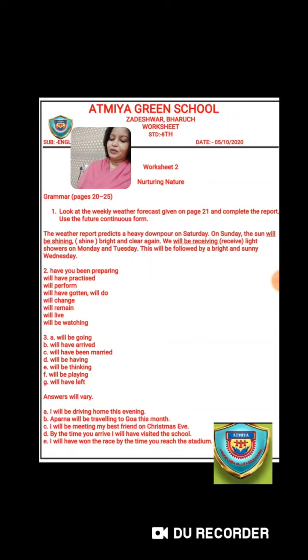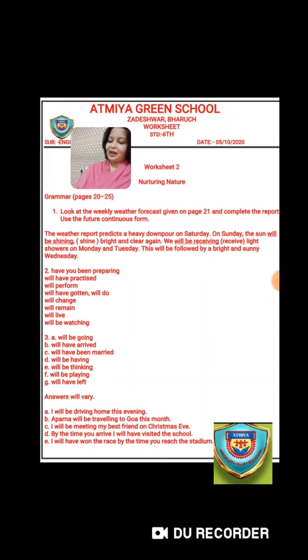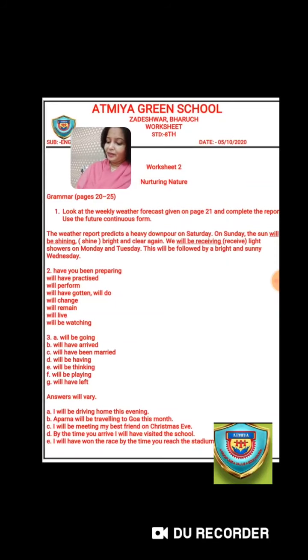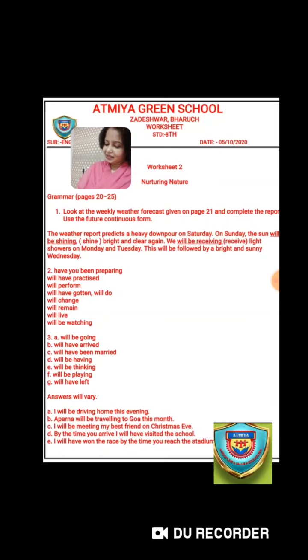Okay, and to describe the action in the future that takes place habitually or usually every day. Example, as usual, we'll be playing football in the evening. And when we have to predict the future trends, how are we going to write the sentence? The example which is given over here is, it is clear that more and more people will be demanding safer